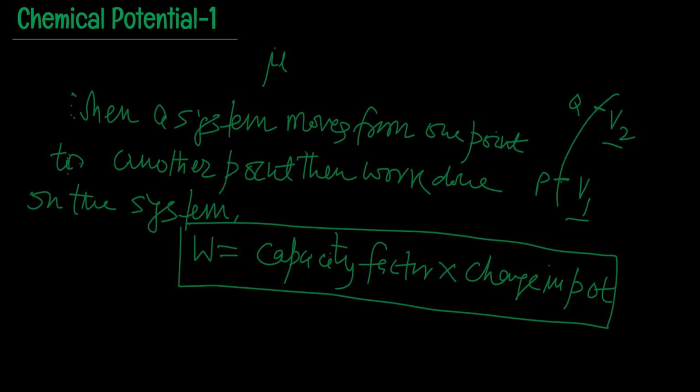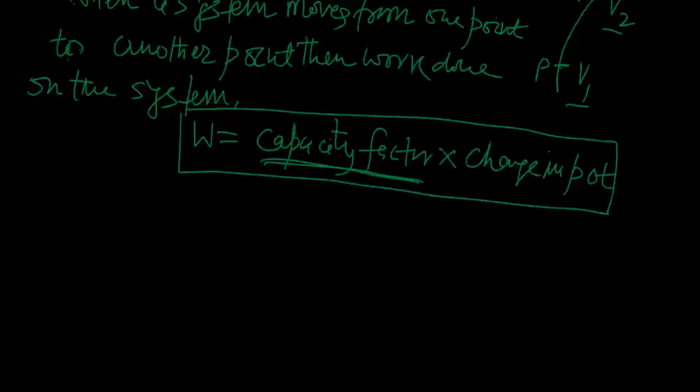In fact, what is this capacity factor? In case of different types of potential, this capacity factor has different meaning. Actually, this capacity factor is the property of the system itself.